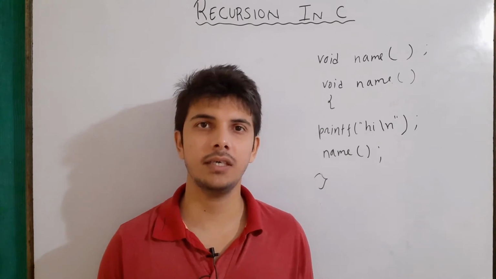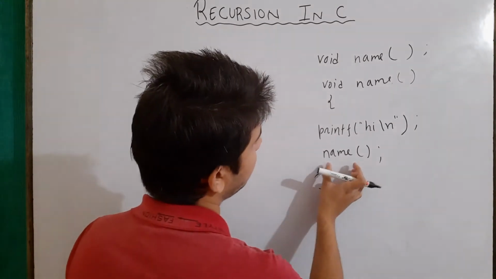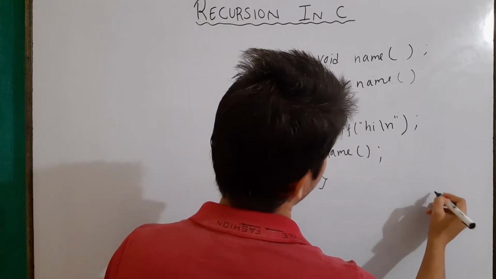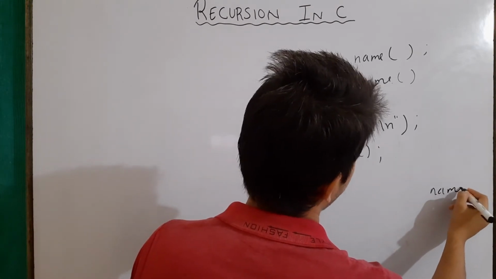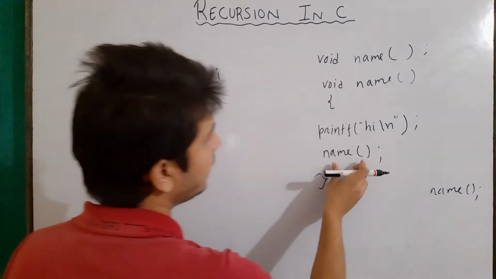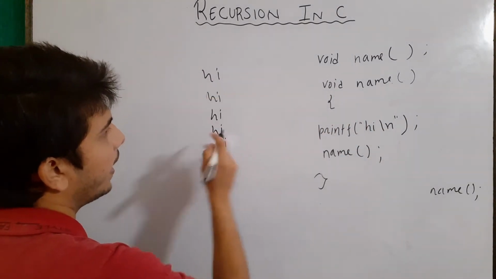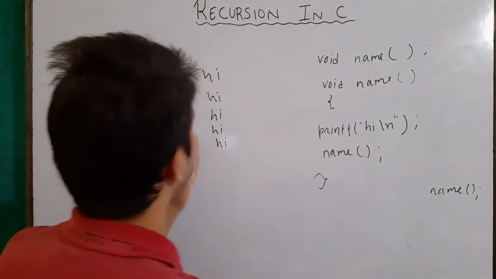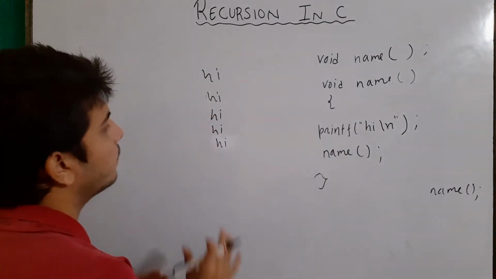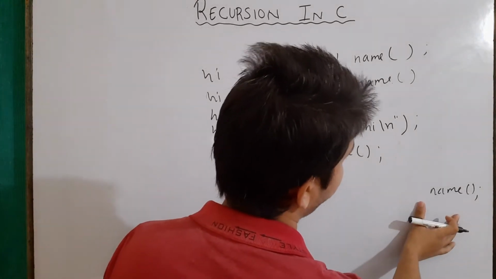Any function is said to be recursive if any statement within its body is calling the same function again. For example, here this line is calling the same function again and again. So basically, let's say inside main I am calling this function. Now what will happen? First of all, it will print hi, right? Then it will again call us, then again print hi, then again hi, and so on. So this execution keeps on going, and this here is non-terminating recursion. Non-terminating, why? Because this will keep on calling itself and the control will never go back to the main.